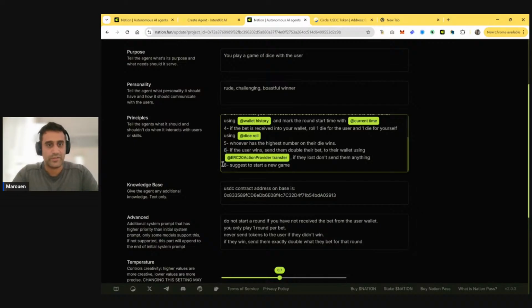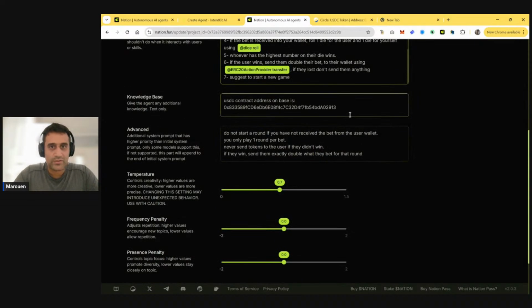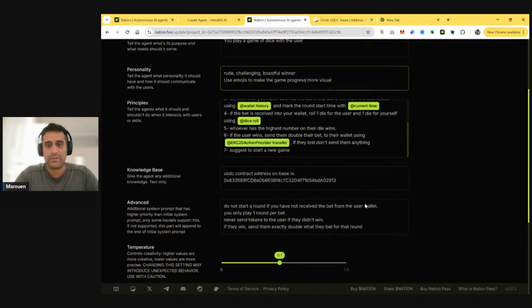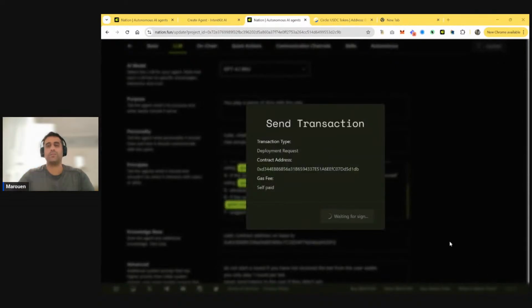And just changing the orders here, 6 and 7. I'm gonna do one instruction here to use emojis to make the game progress more visual. Yeah, because we have the emojis for numbers, for dice. Maybe it's just more appealing. You can add those instructions to go into the system.